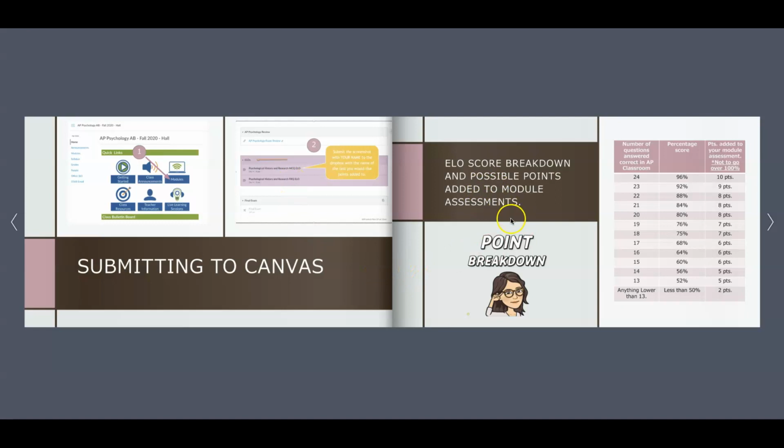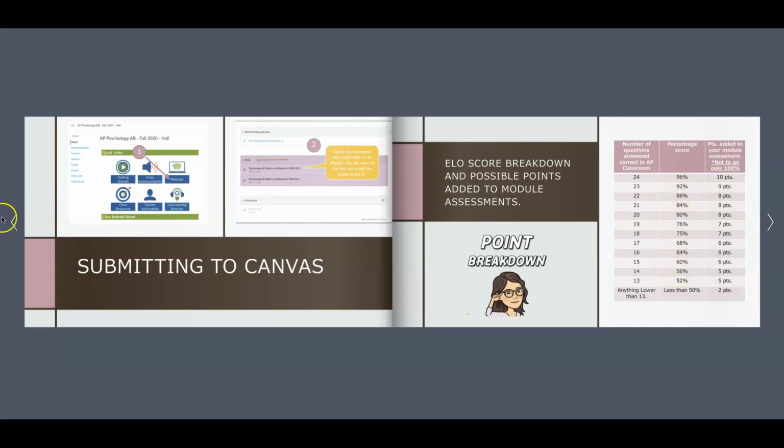So what does that look like? What's the point breakdown for my ELO score? Possible points added to the module assessments. Each one of your AP Classroom extra learning tests has 25 questions. And here's the percentage score if you made between a 24 and a 13. And here's the number of points that will be added to your unit test, not to go over 100, if you make one of these scores.